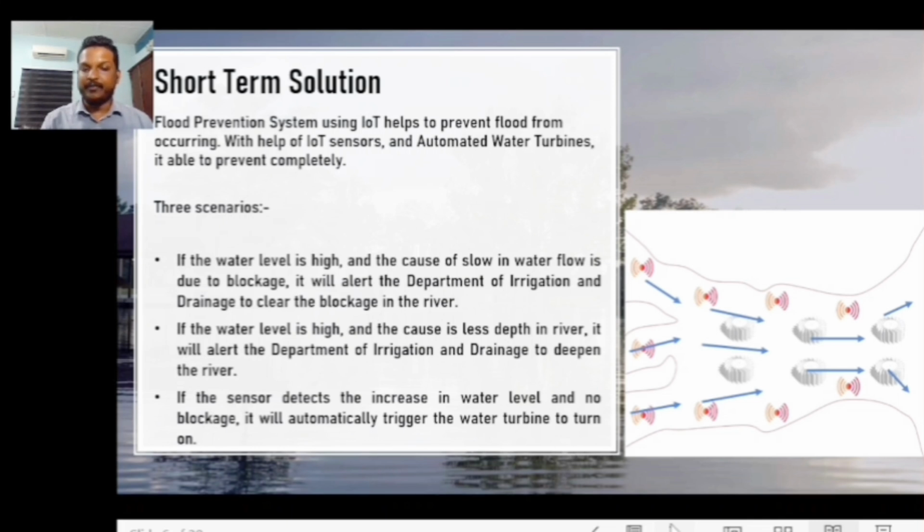First, if the water level in the river basin is high and the cause of the rise in water level is due to blockage, it will alert the respective department to clear the blockage in the river basin. Second, if the water level is high and the cause is less depth in the river, it will alert the department to deepen the river basin. Third, if the sensor detects an increase in water level and there is no blockage, it will automatically trigger the water turbine to speed up the water flow to the sea.